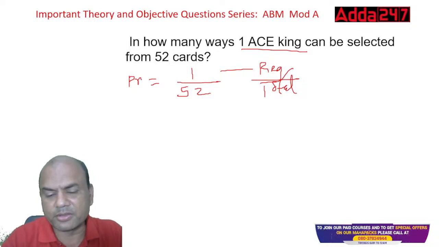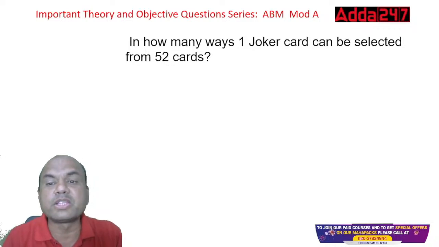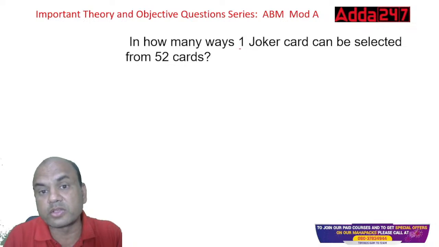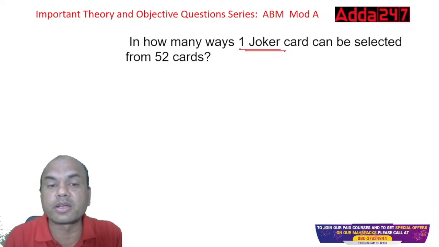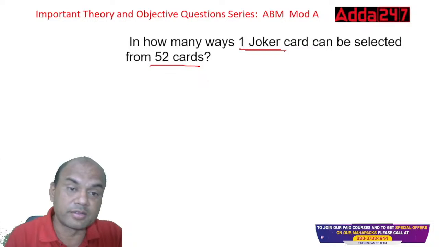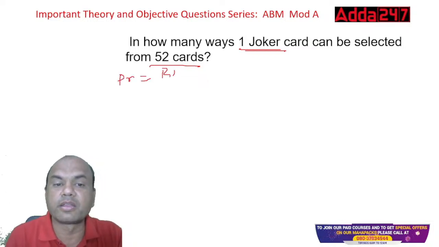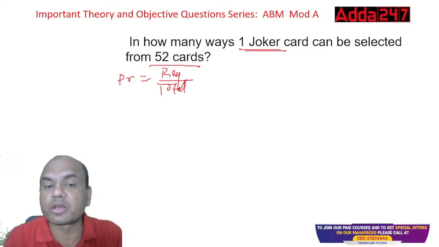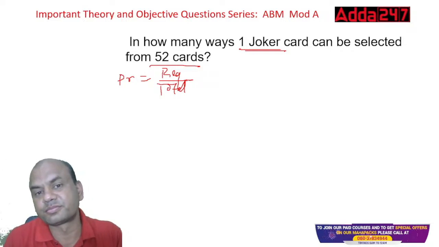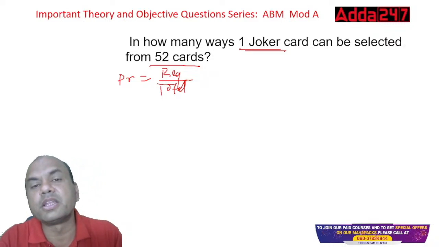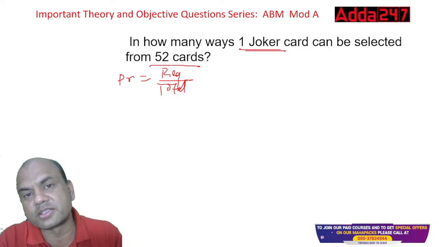So got it? Simple. In how many ways can one joker be selected from a pack of 52 cards? One joker. How can you select one joker from a pack of 52 cards? Again, probability equals required upon total, right? What is required? One joker. How many jokers are there in the pack of 52 cards? Tell me, type in the comment section.